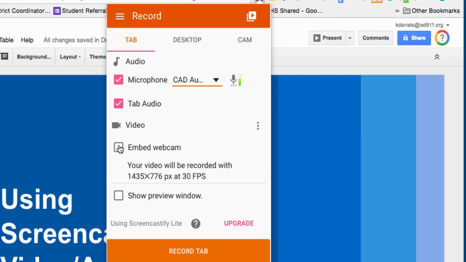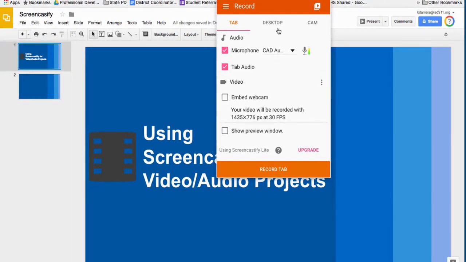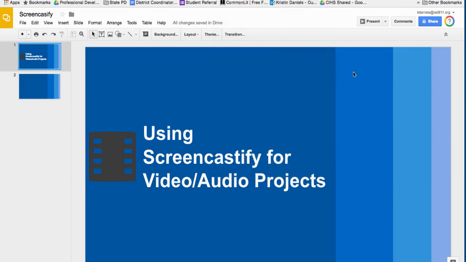This is where you're going to check whether you want to include your webcam. And if you could see this little icon, what this creates is a little picture-in-picture of your face. And with Screencastify, you can actually resize it and put it in the recording where you want it to end up. So when you record, it's quite easy. You just click Record tab, and I'll show you a trick here.